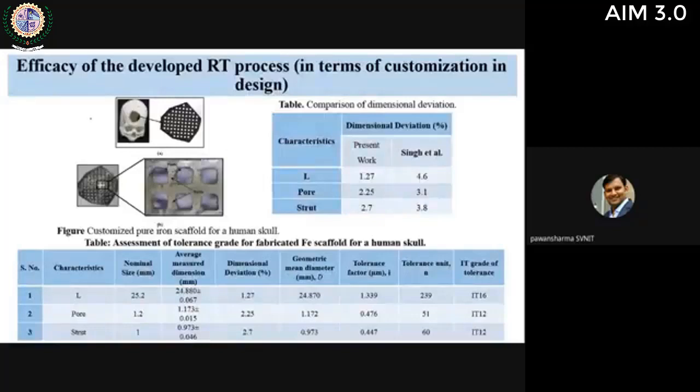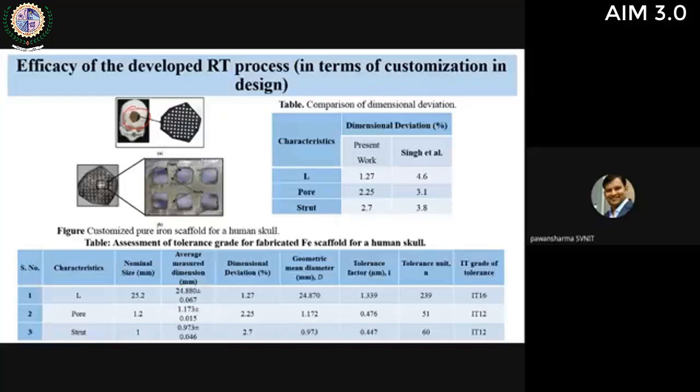This is a case study on a customized human scaffold. There is a patient who encountered an accident, and there is a missing portion in the skull. It came to us through AIIMS. So what we did is reverse engineering. We used Mimics software, and this is the design of the scaffold that was required.